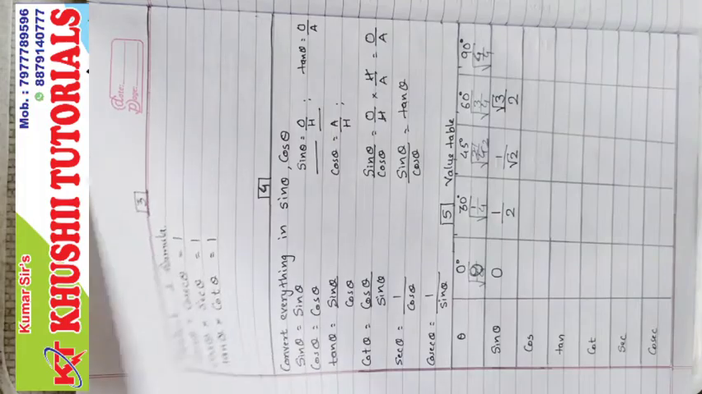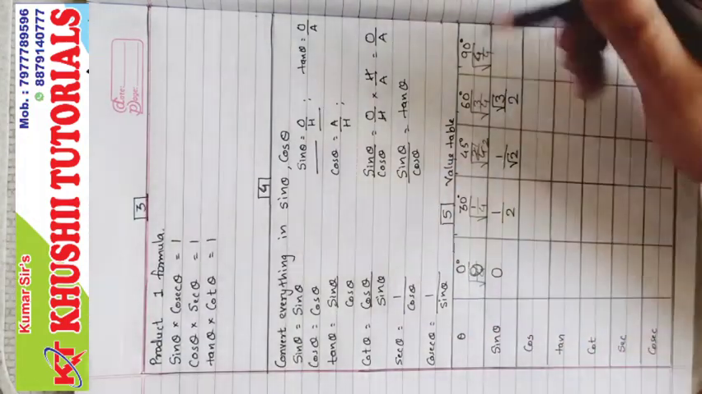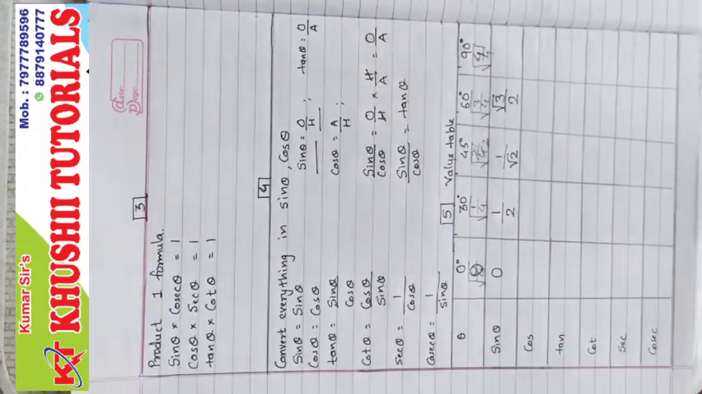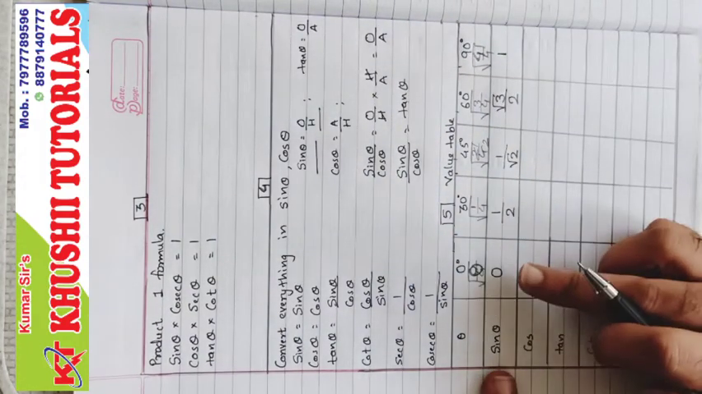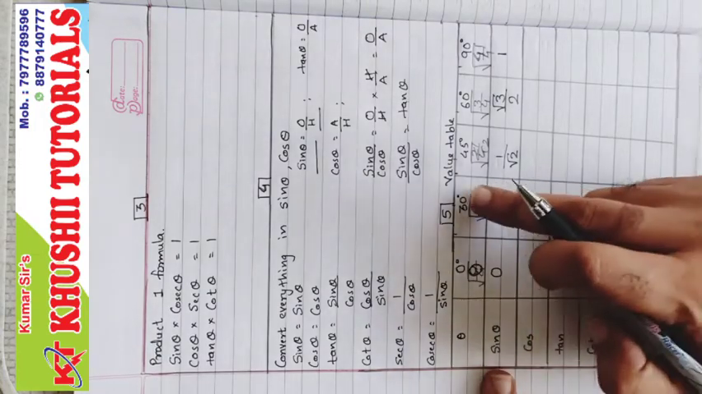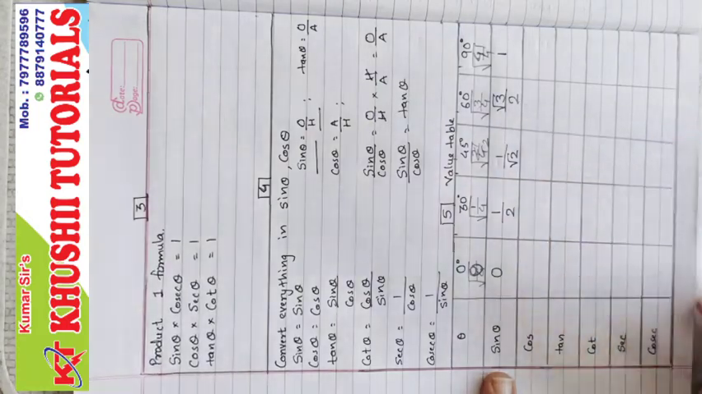4 upon 4, yes, you can cancel. So 4 by 4 will get cancelled, it forms 1. So square root of 1 is 1. So for sine theta, sine 0 is 0, sine 30 is half, sine 45 is 1 upon root 2, sine 60 is root 3 upon 2, and sine 90 is 1.